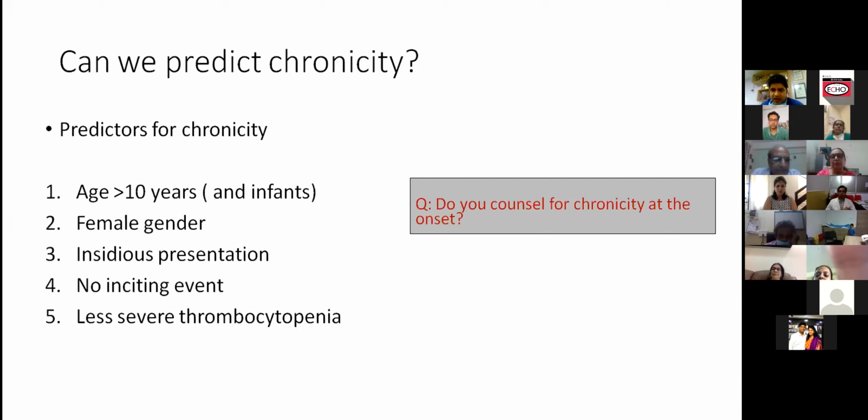And also to counsel about treating the patient as such and not the platelets.